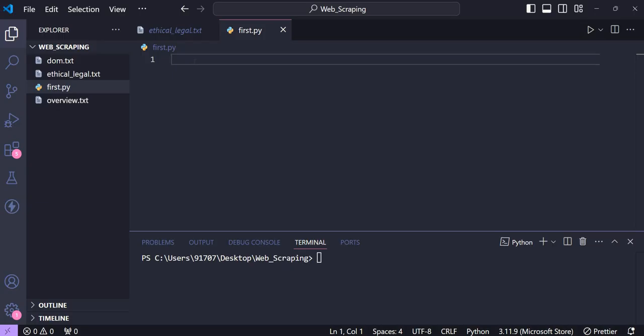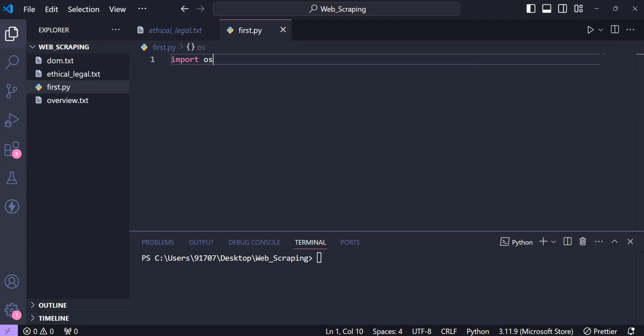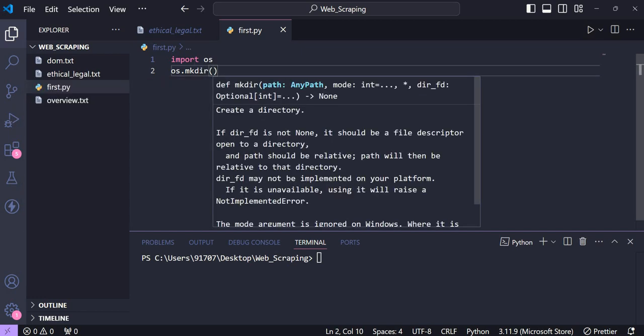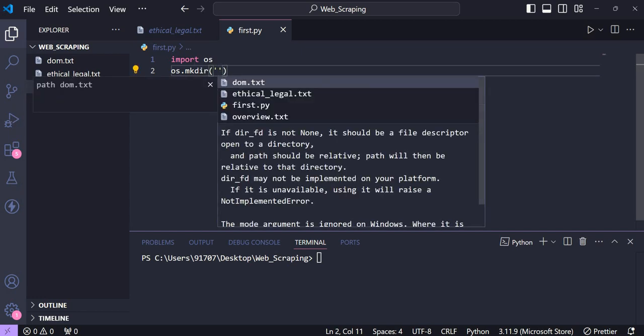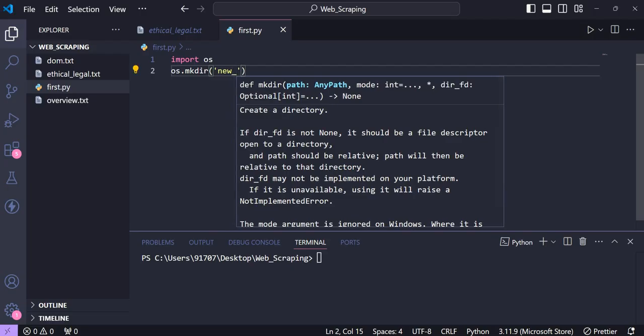Now we'll move forward and see some Python modules of which basic knowledge is necessary. First we'll talk about the OS module. In this OS module, I'll show you one or two functions of what it can do. Suppose you have to create a new directory. In the OS module there are functions for make directory, change directory, list all the directories, and many more.